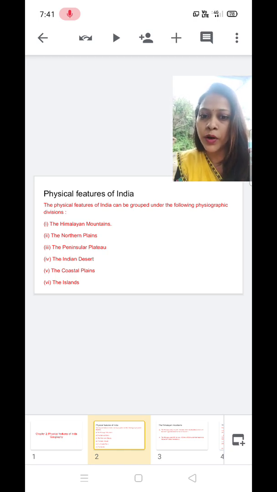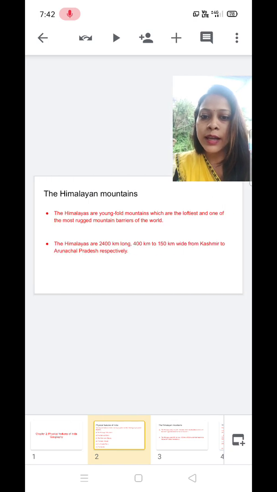Number 1 is Himalayan mountains, number 2 northern plains, number 3 the peninsular plateau, number 4 the Indian desert, number 5 the coastal plains, and number 6 the islands. We shall be discussing the characteristics of each and every physical feature of India. Today in this period we are going to discuss the first division, that is Himalayan mountain and its features. So let's begin with the main topic of today's class.